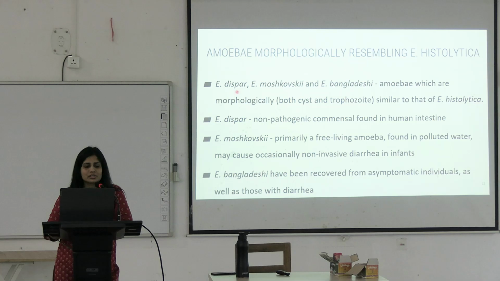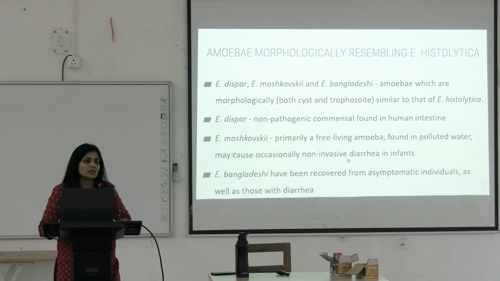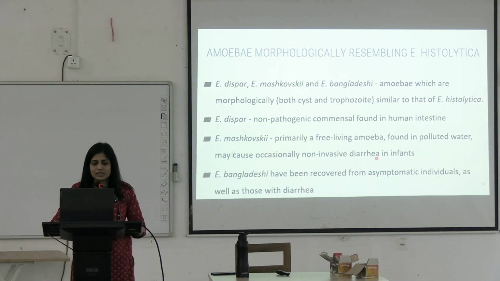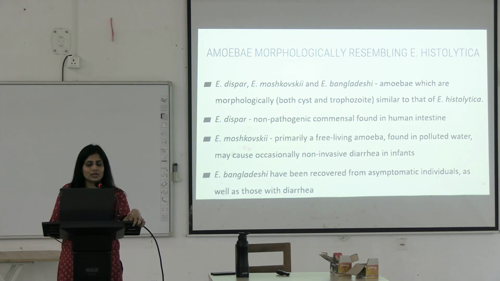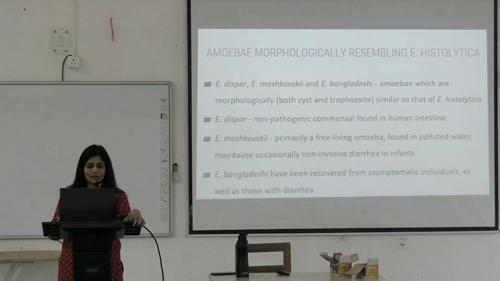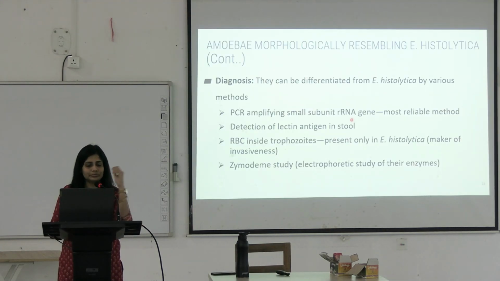We saw that E. dispar, Moshkovskii, Bangladeshi are similar to E. histolytica. They are also able to cause non-invasive diarrhea in infants. E. dispar is a non-pathogenic commensal that is found in the human intestine, and E. Bangladeshi can also cause diarrhea. Okay. How are you differentiating them?